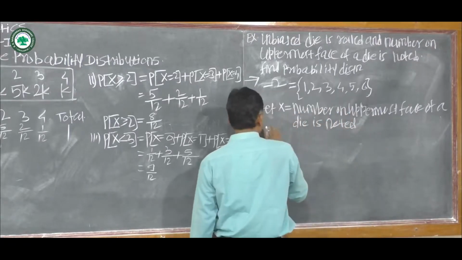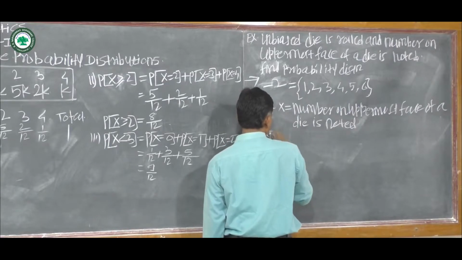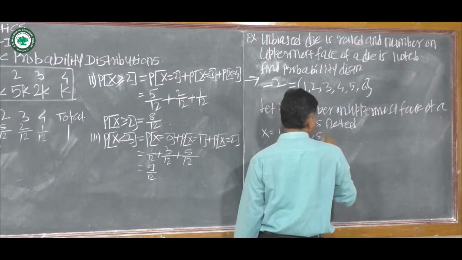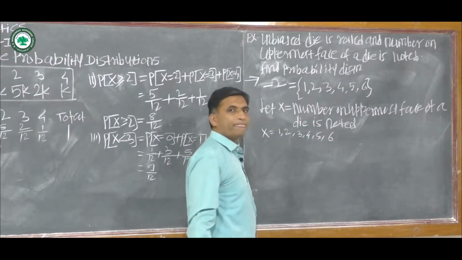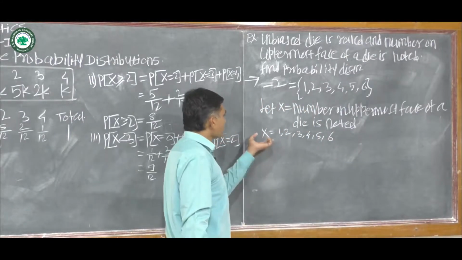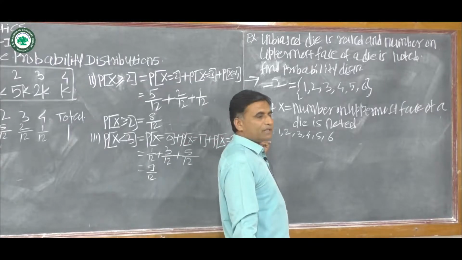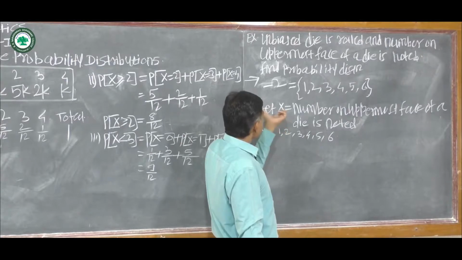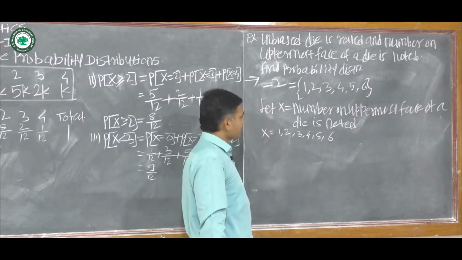Then x takes values 1, 2, 3, 4, 5, 6. This is the range set of random variable x.